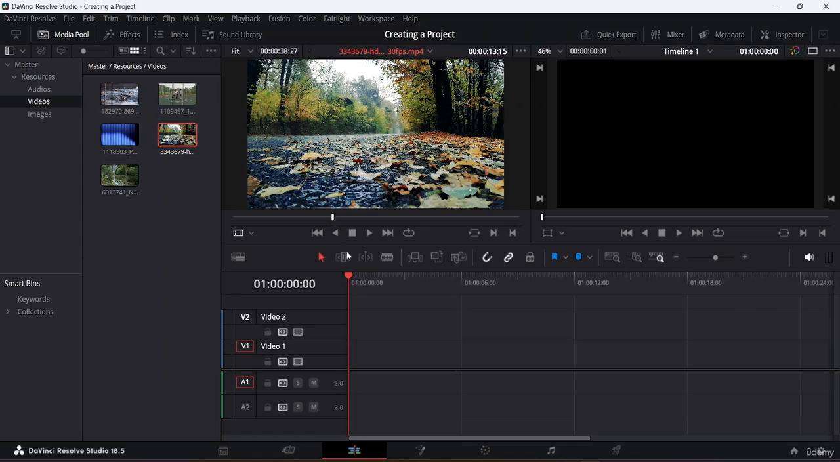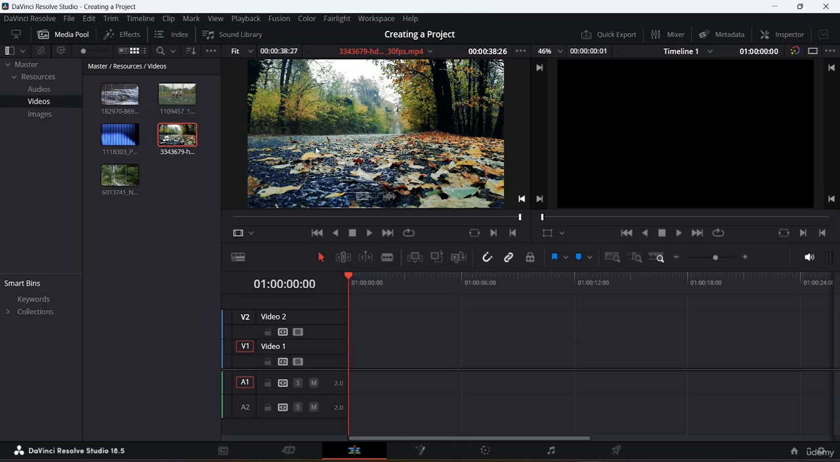I have already told you in the cut page how you can mark in and mark out. Let's say this video is actually quite long, but I don't want the whole part of it. If I come back up over here, you can see the total duration of the video in the top corner. Here it's 38 seconds and 26 frames.